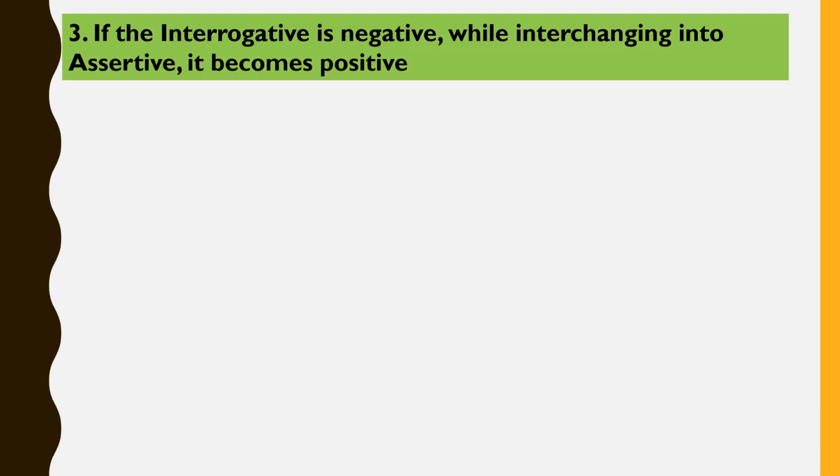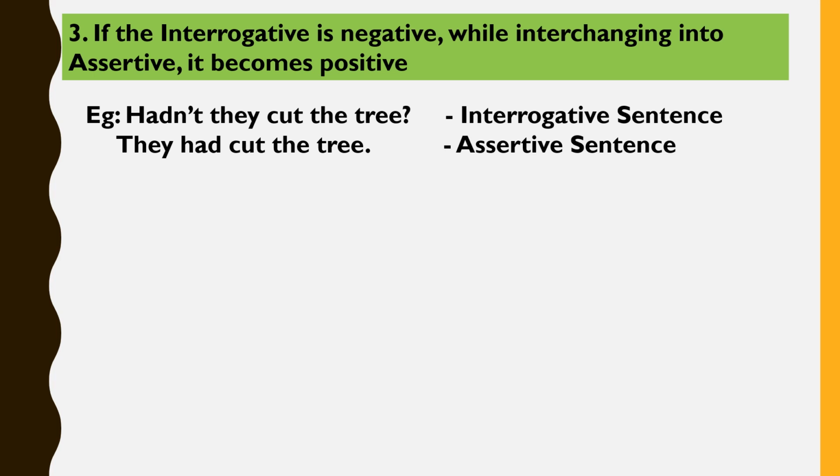Another rule for transforming is that if the interrogative sentence is a negative one, then while interchanging into an assertive, the sentence becomes positive. For example, hadn't they cut the tree is an interrogative sentence. This is a negative interrogative sentence as it has the word hadn't in it. Then while we interchange into an assertive, the sentence has to become a positive one. So our sentence is: They had cut the tree.